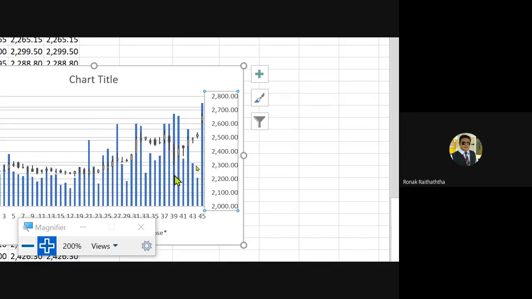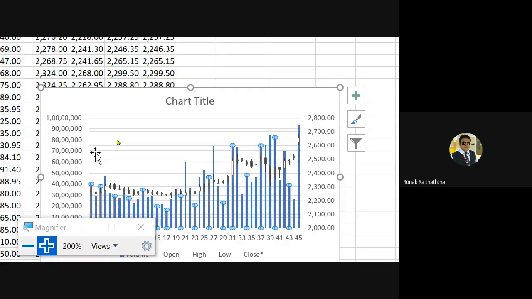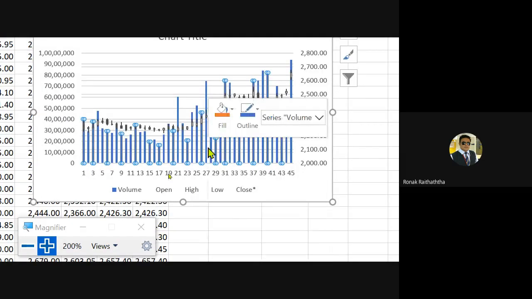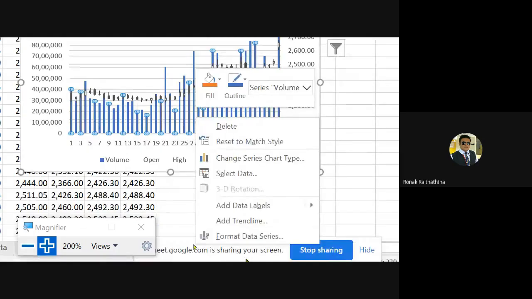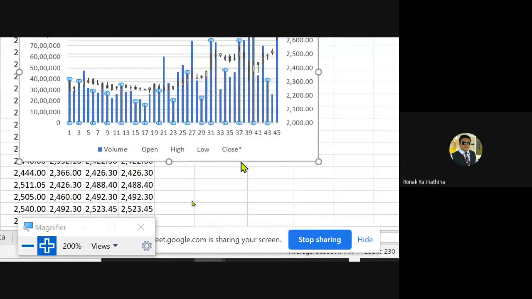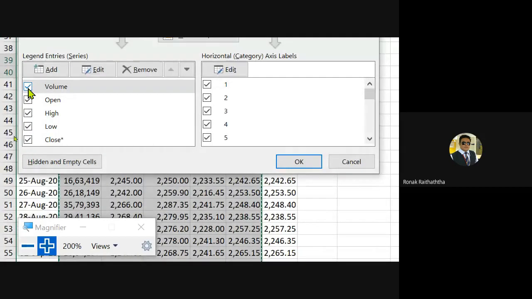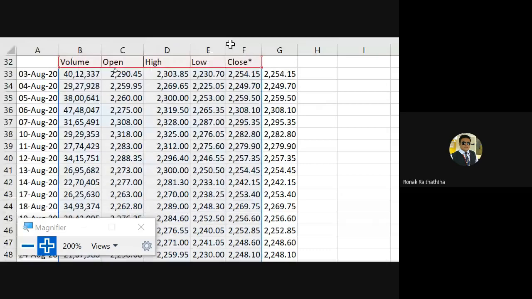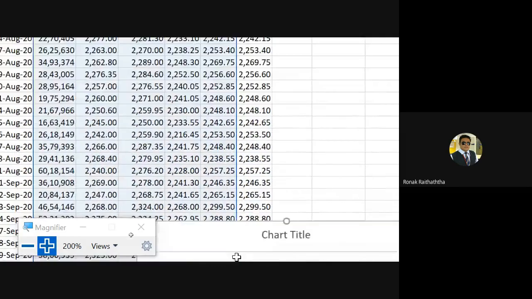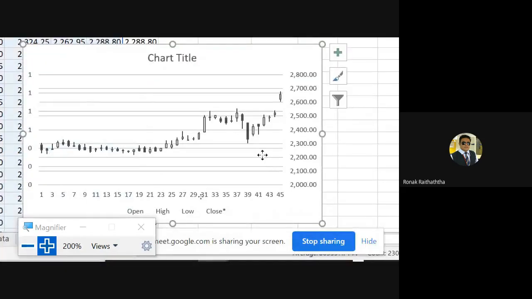Now let me remove the volume for a while. You may remove the volume if you do not want to. How? Go to select data, right click over there, select data and remove the volume from here. You may remove it from the filter tab too. Remove the volume, press OK. So you must be having the simple candle chart like this.